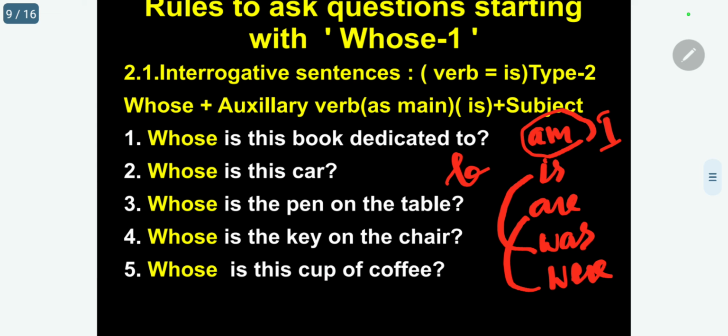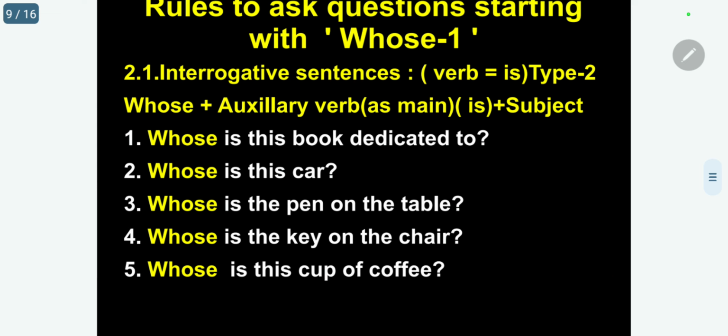So let me take first is. First question, whose is this book dedicated to? Whose is this book dedicated to?